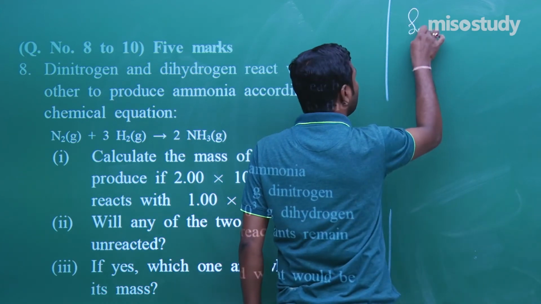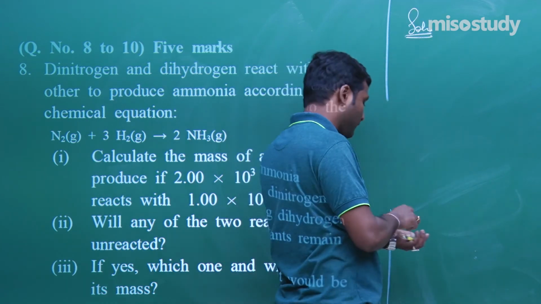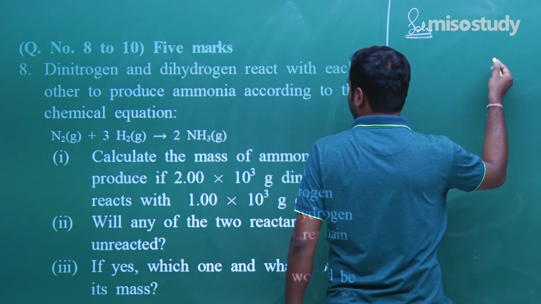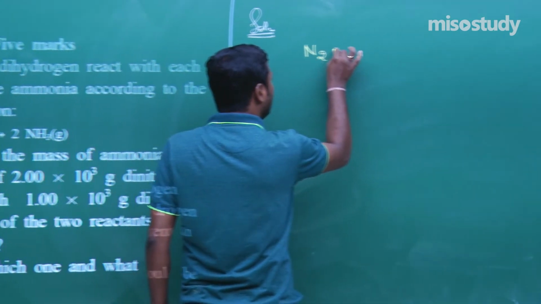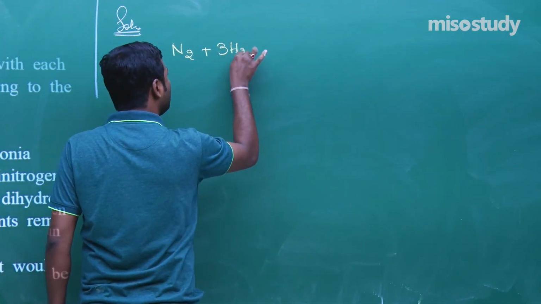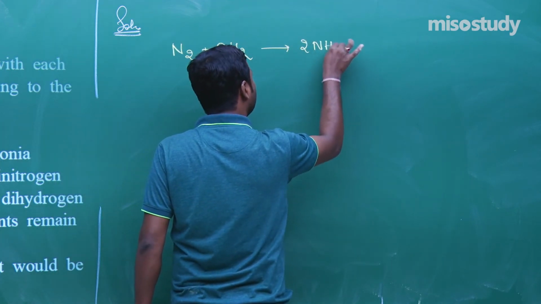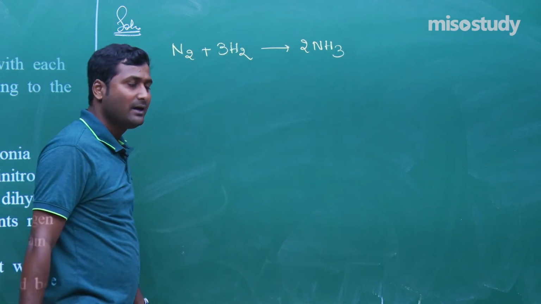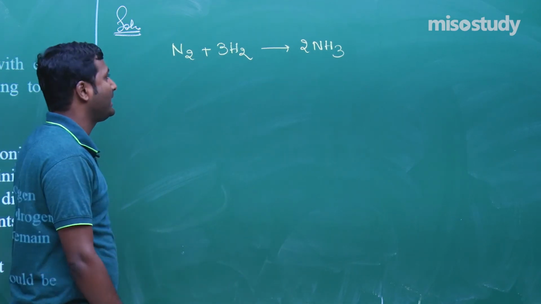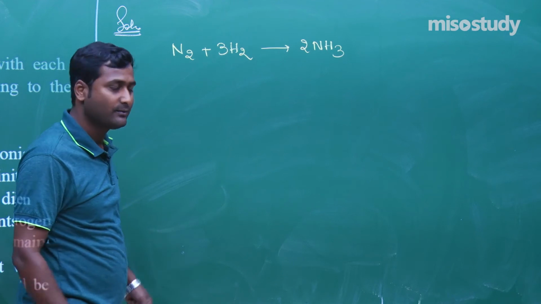Now how to solve the question? Listen carefully. The reaction is N2 plus 3H2, which gives you 2NH3. Am I right? Yes, sir. Now in this case, first we have to find the limiting reagent. Clear?